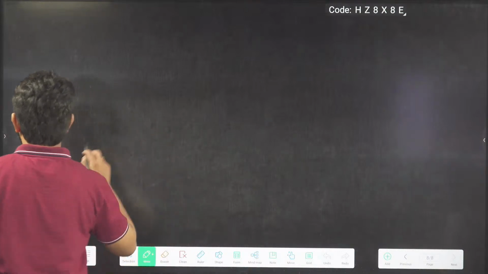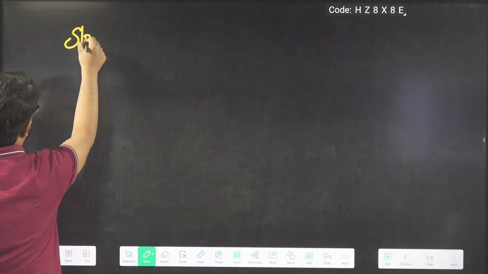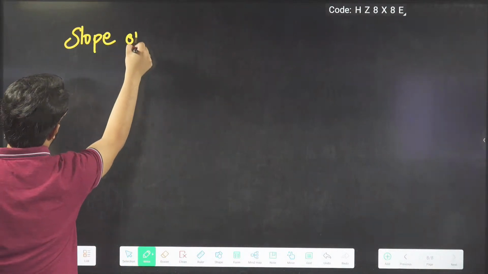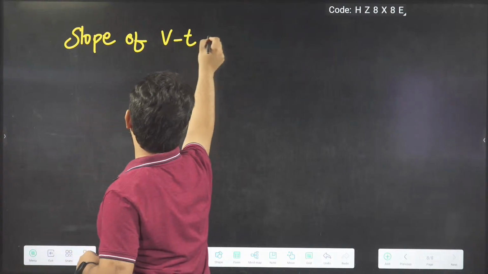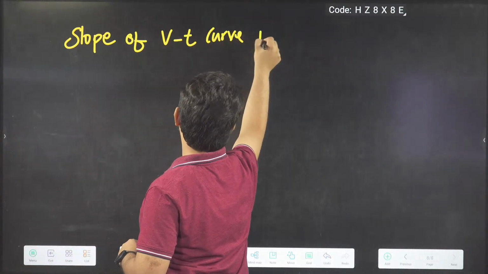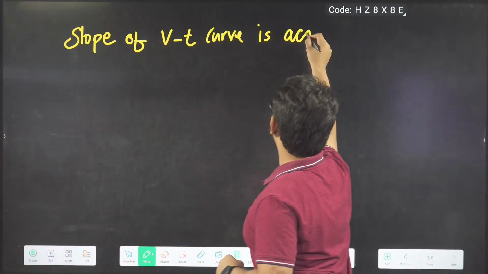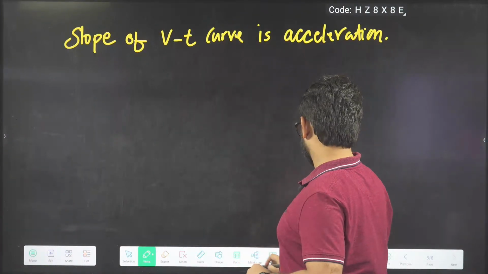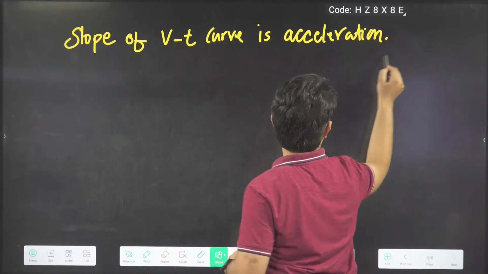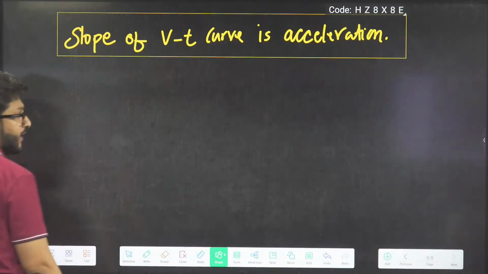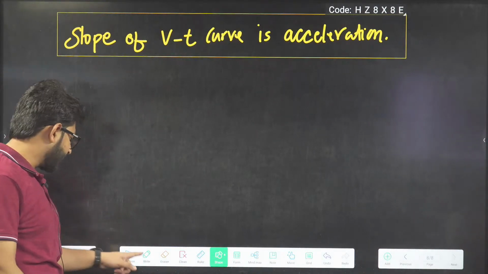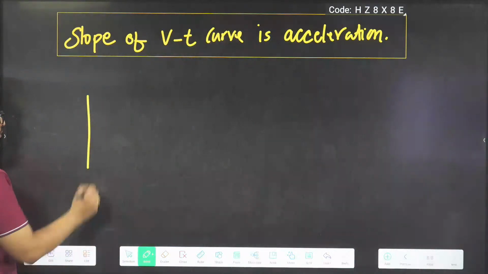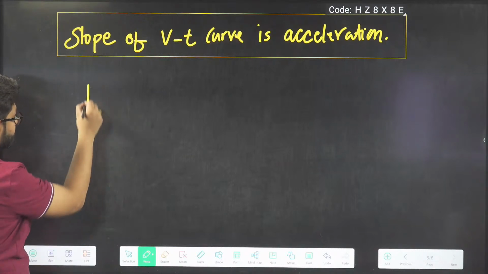So beta, I am telling you, slope of the VT curve is acceleration. Slope of which curve? VT curve is acceleration. So the question will be given like this.